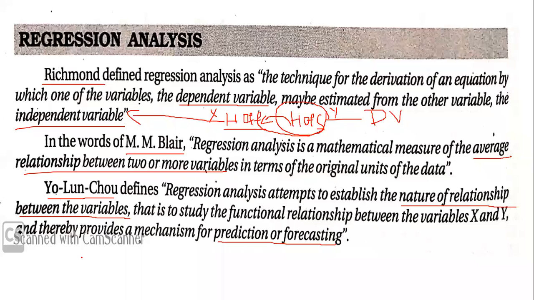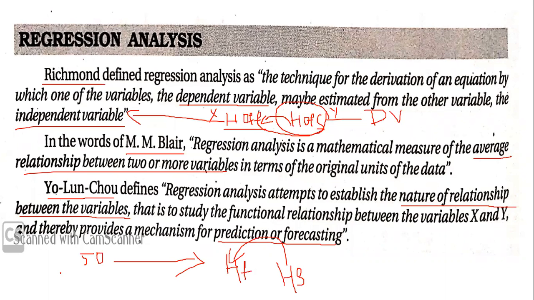Now I will take a sample. Let's say I have taken a sample of 50 people, 50 fathers and 50 sons. I have taken the data, and I will come to a conclusion that the height of father is an independent factor, where height of son is dependent on height of father.